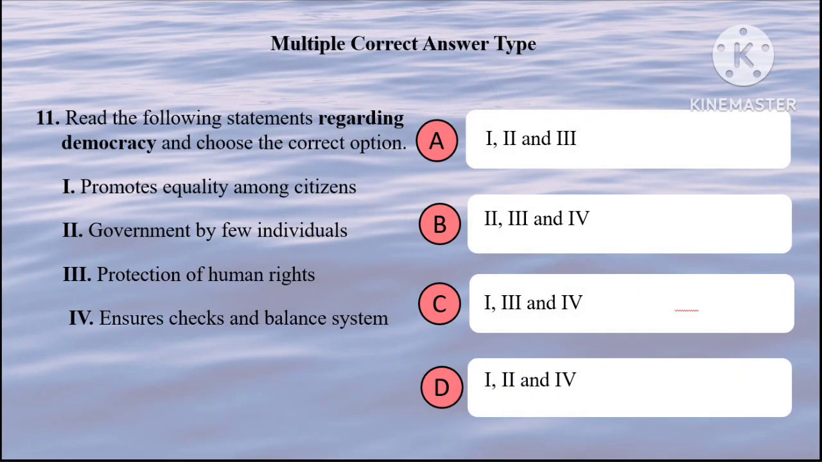Democracy promotes equality among citizens. Correct. It is the government by a few. No. See, government by a few individuals is called oligarchy. Protection of human rights. Yes, it happens in democracy. Ensures checks and balances. Yes, you can say this. So, except two, all are correct. So, the correct option is C.